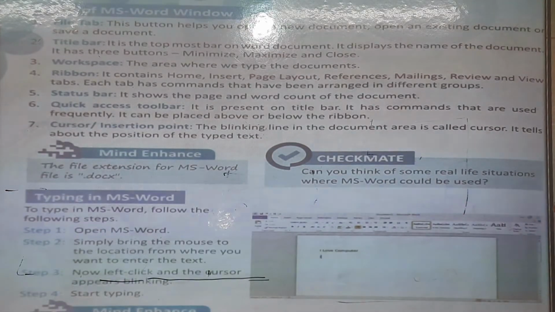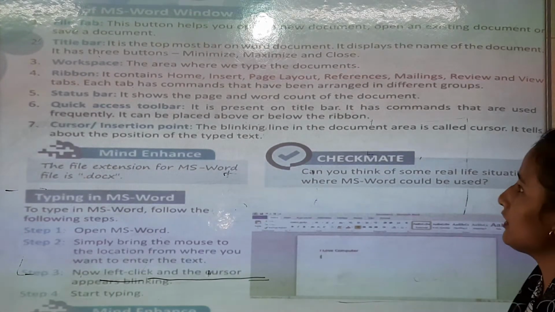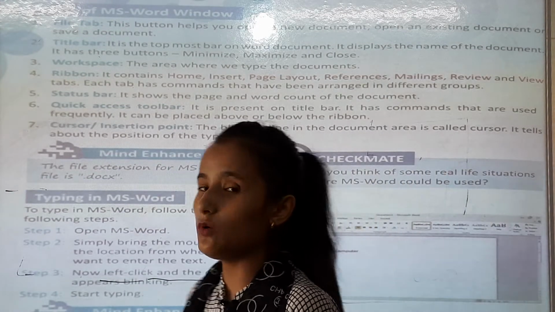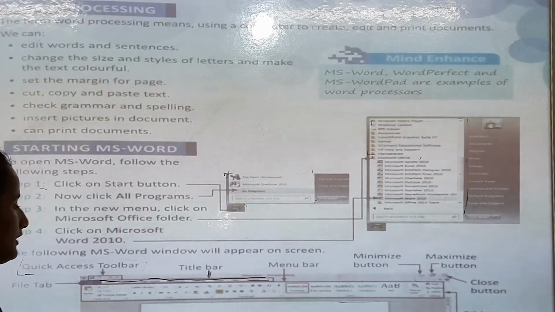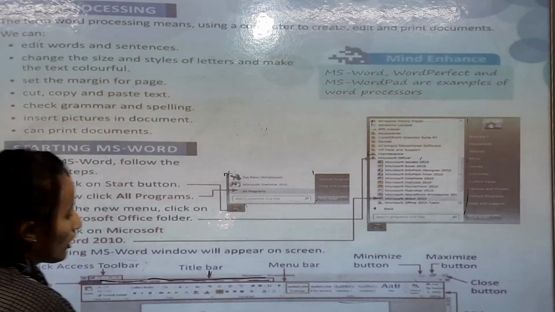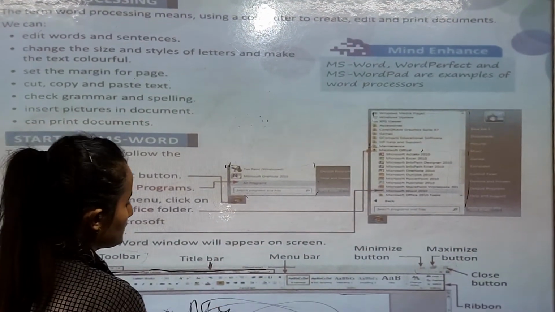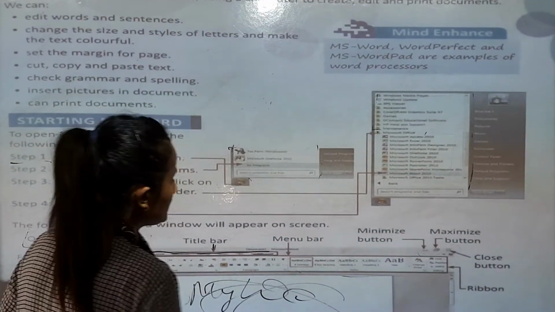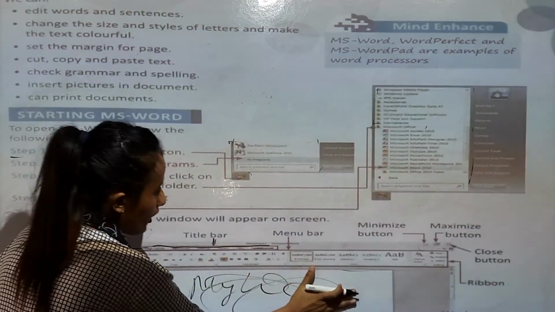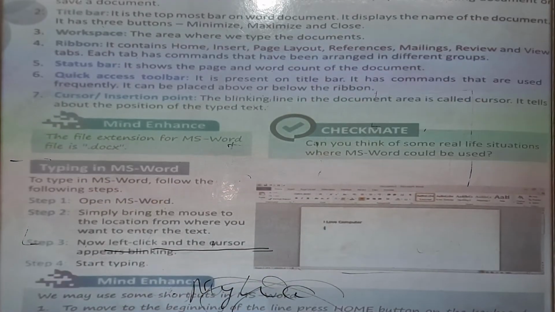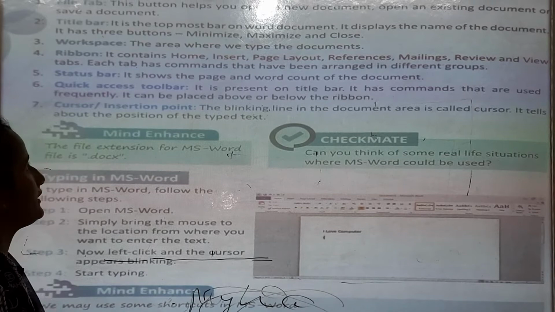Now workspace, the area where we type the documents. So in workspace we used to type anything. So this is a workspace. ये workspace है जहाँ पर आप लोग टाइप करते हैं, my name is और we are going to. So in workspace we can type anything. Okay.